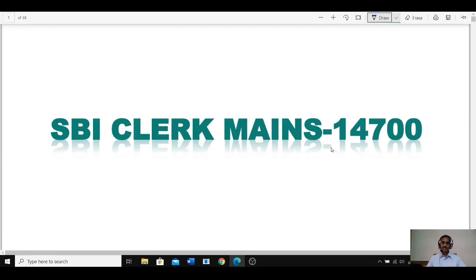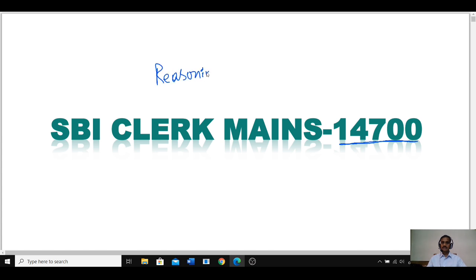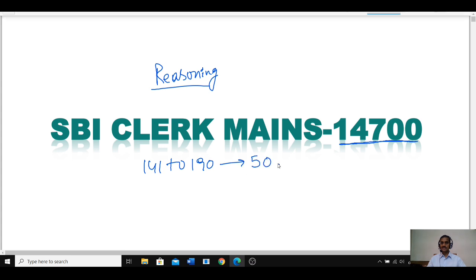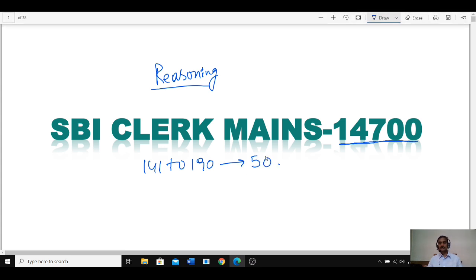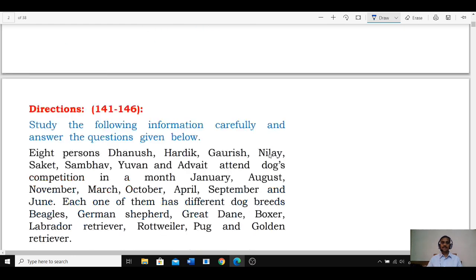Hello students, now in this session we are going to deal with this paper, SBI Clerk Mains 14700, Clerk Mains reasoning section. Now in this reasoning section, question numbers 141 to 190. Altogether how many questions we have? We have some 50 questions under this. Now let us start working question numbers 141 onwards.